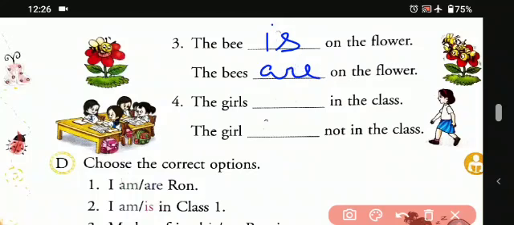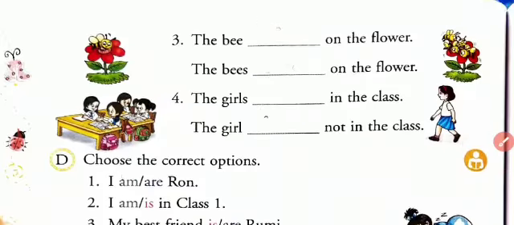Then the fourth one, the girls are in the class. Are in the class. The girl is not in the class. The girl is not in the class. So have you understood the difference between when we are using the singular one and when we are using the plural one? Okay students, so now we'll come to another exercise.